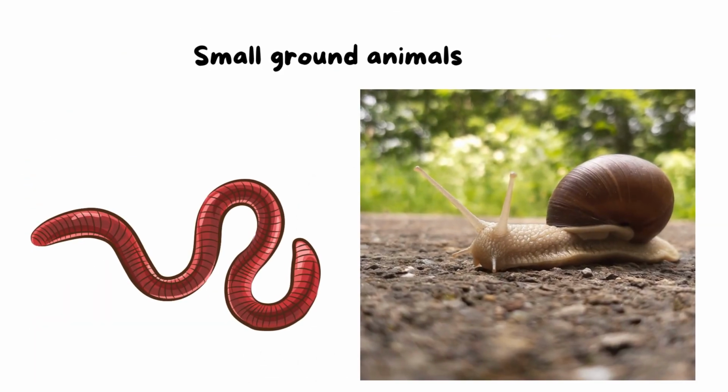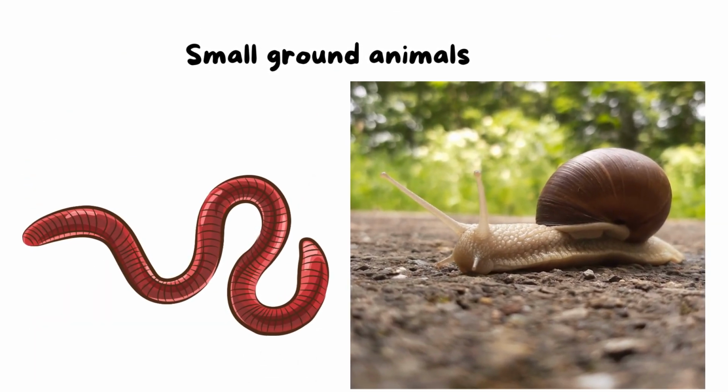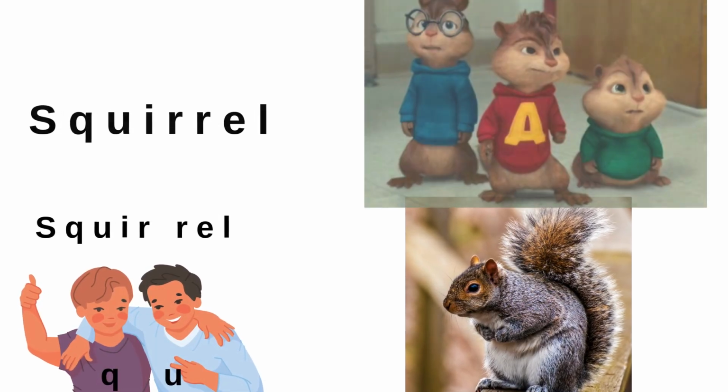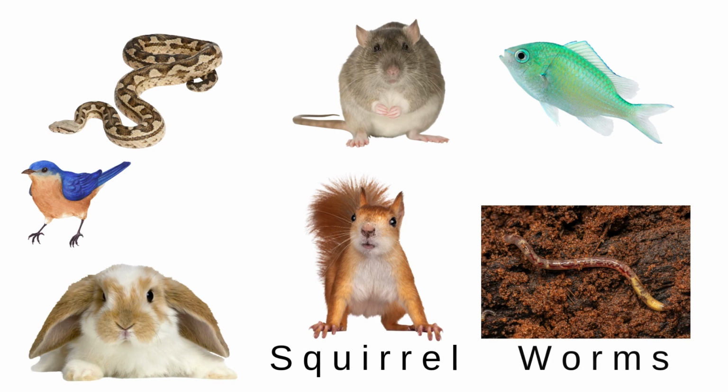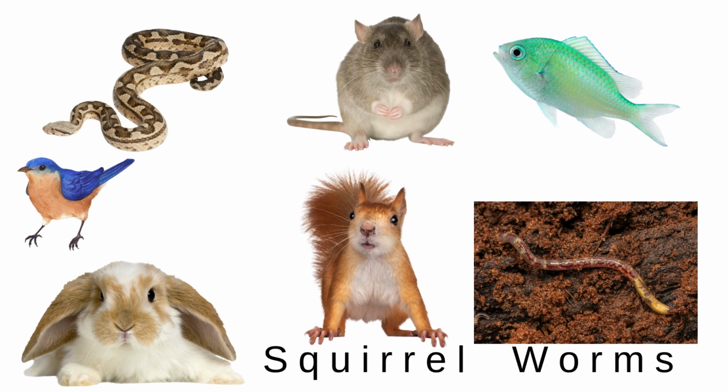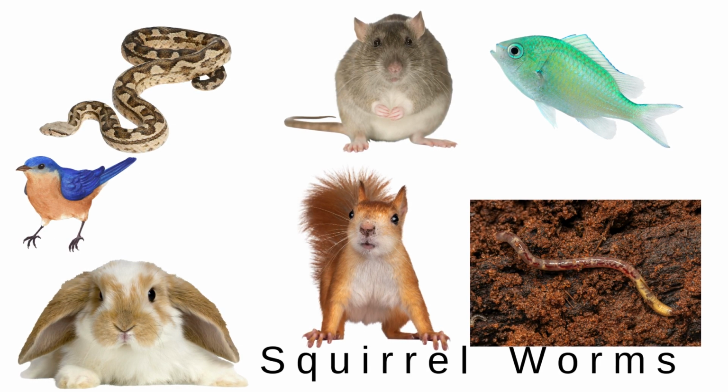And small ground animals such as worms, snails, and squirrels, as we said. I want you to know that the hawk eats only animals. It doesn't eat plants, okay?